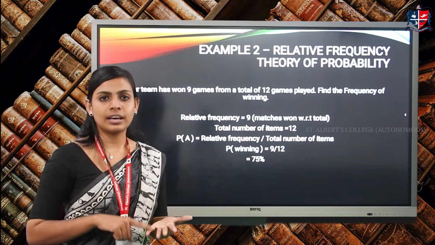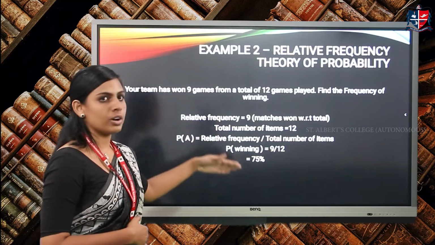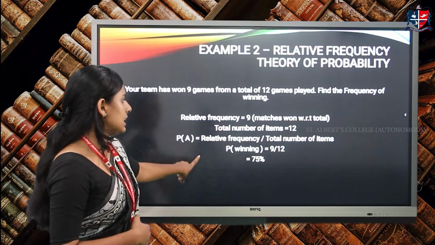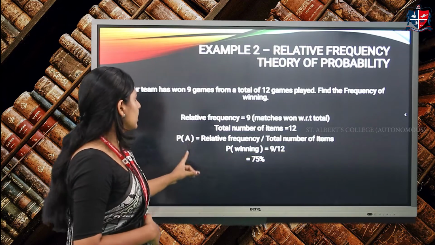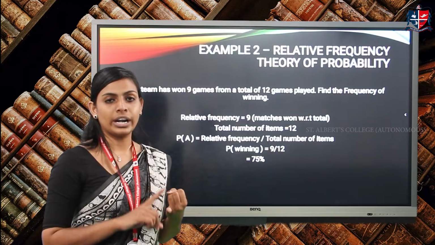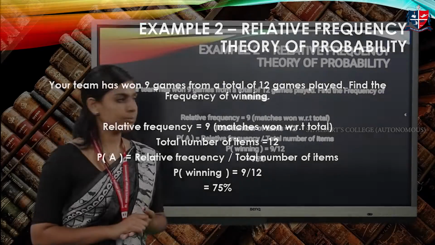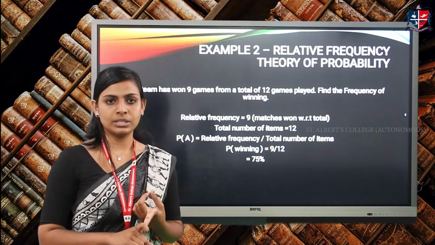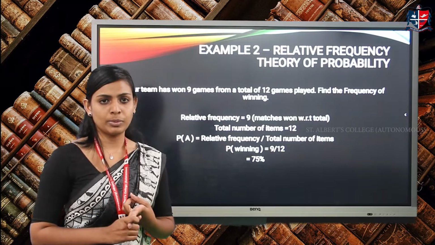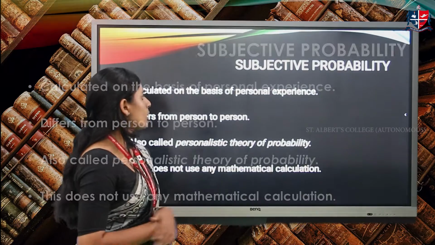We are using the past data and relating it to the total number. So we can solve this problem with the formula: relative frequency divided by total number of items. The relative frequency is 9 wins with respect to 12 games. So 9 divided by 12 gives you 75%. Okay, so now we have discussed classical probability and relative probability. Now we'll move to the third one, that is subjective probability.